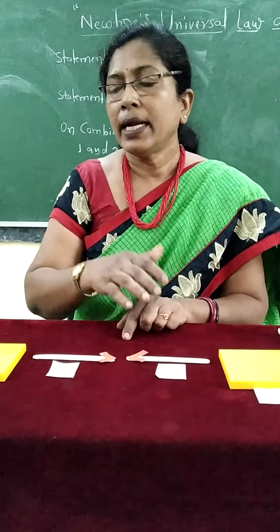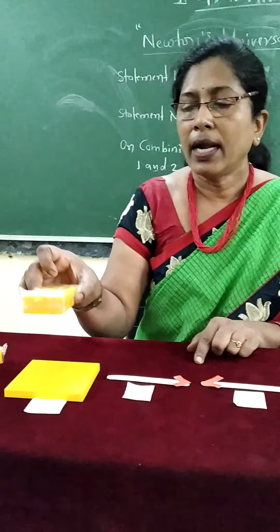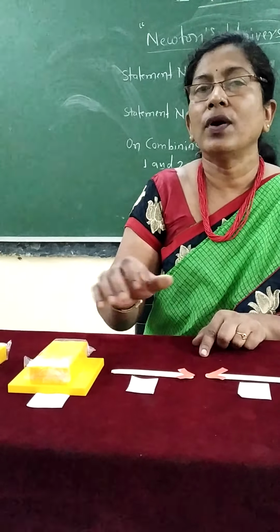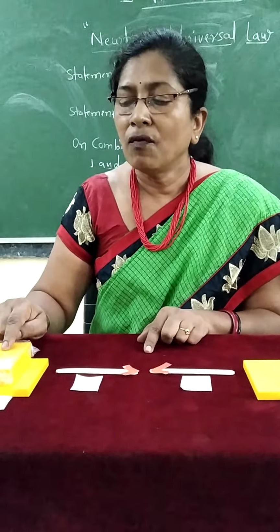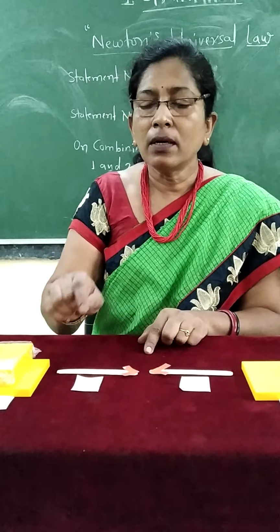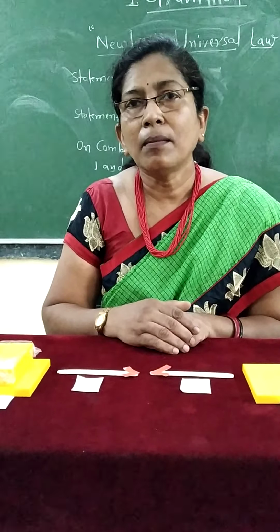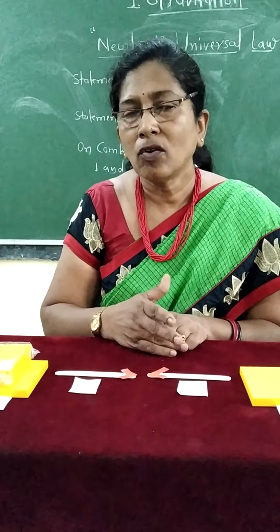Now, for understanding, again we have to take a block. We are taking a block and we double the mass of one object. If we double the mass of one object, what will be the force in between them? Think about it. Got it? Got the answer?